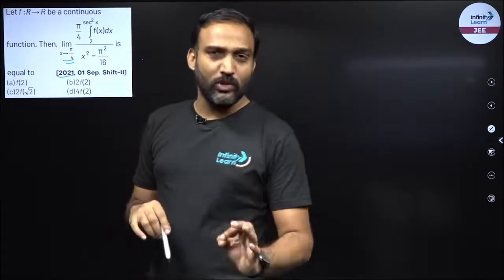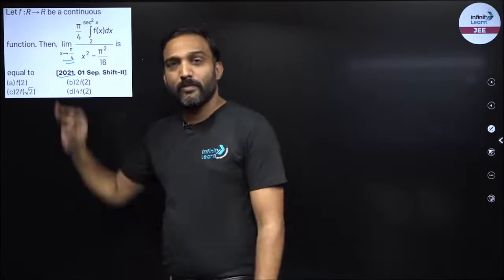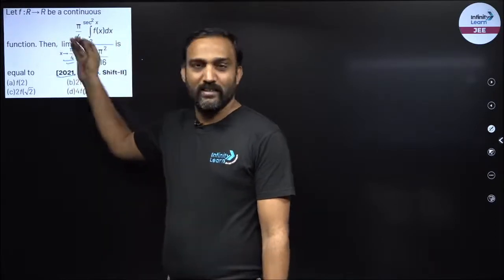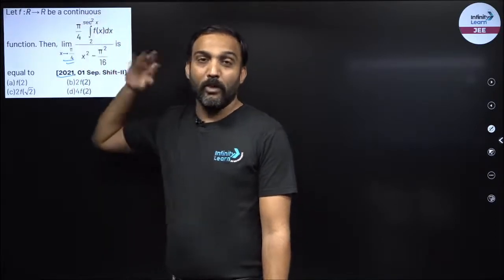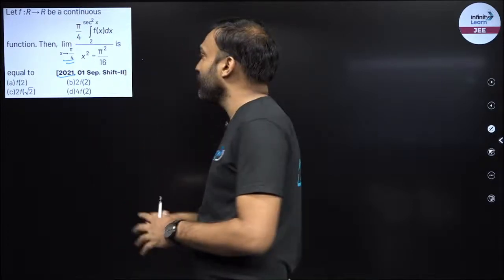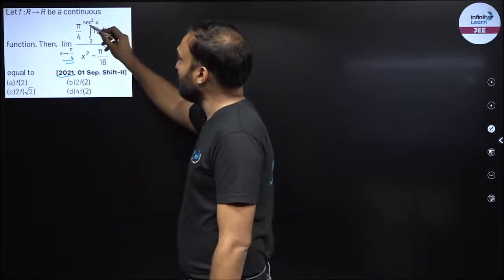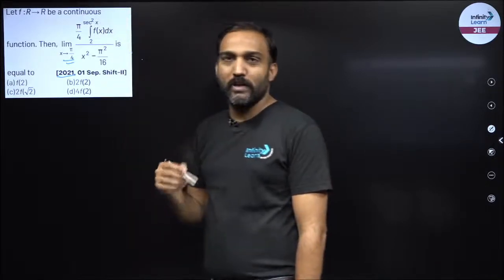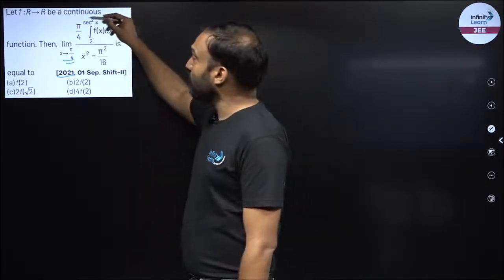Whenever you see a question on limit, the first thing we do is put x as pi by 4, or x as a, in the expression, because only then would we be able to know whether it's 0 by 0, infinity by infinity or whatever. So if I put pi by 4, what is sec pi by 4? Sec pi by 4 becomes root 2. Root 2 whole square becomes 2.